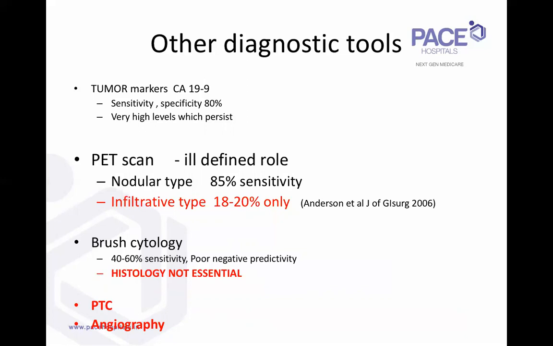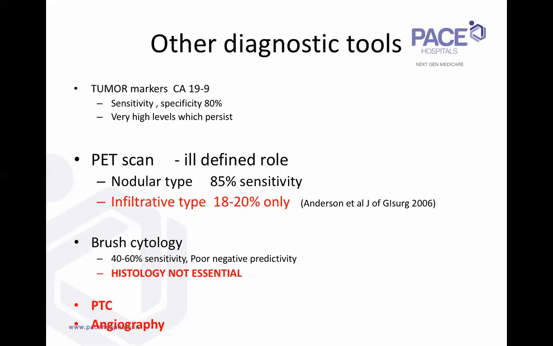Then you can also do a PET and maybe a diagnostic laparoscopy. So no role for diagnosis. CA19-9 definitely has a role in prognosis. Very high levels, which persist despite biliary drainage, could indicate stage 4 disease. It can also be used for the follow-up.